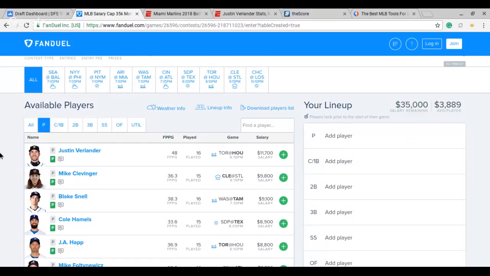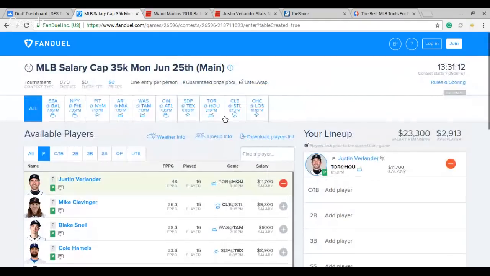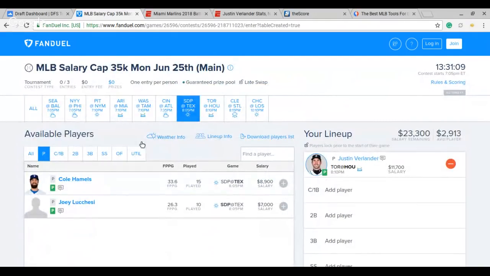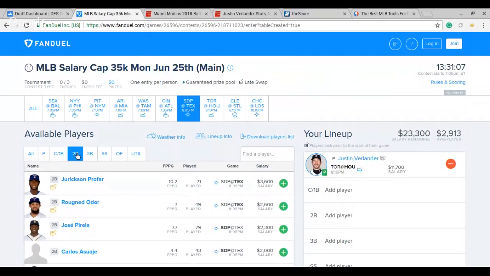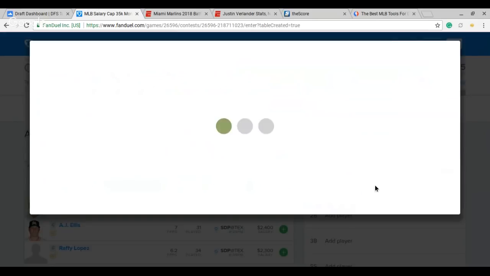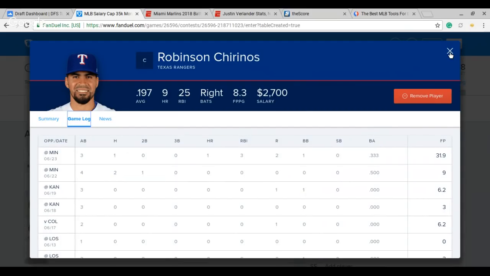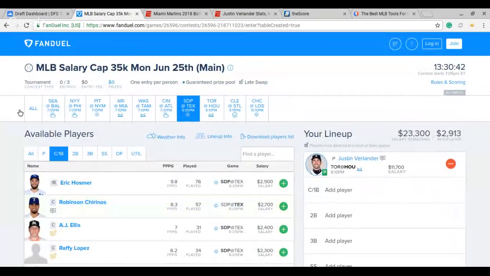Let's just fill in a couple people here and see kind of what we got going on. Like I said, if you can get Verlander, all the credit to you. I just don't know if you can. I really want to stack my bats here. So, let's see here. Maybe put in Trinos as a GPP. He does hit lefties a little bit better than he does righties. Average isn't really there as normal, but 9 homers, 25 RBIs, maybe 12 points from him. As you see, he's kind of a GPP guy. But if you want to go a little bit more, I don't mind some JT.